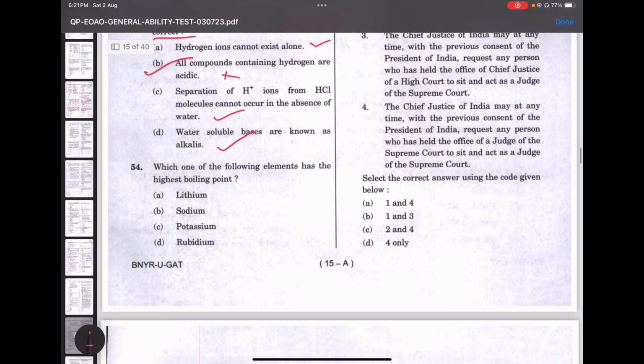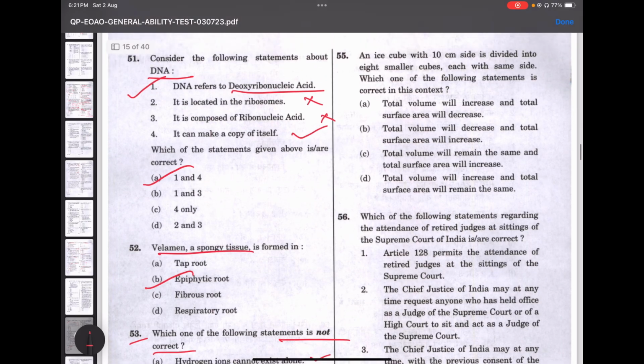That is not correct. Which one of the following elements has the highest boiling point? So compared to lithium, sodium, potassium, rubidium, lithium has a higher boiling point, and also it has a stronger metallic bond compared to the others.